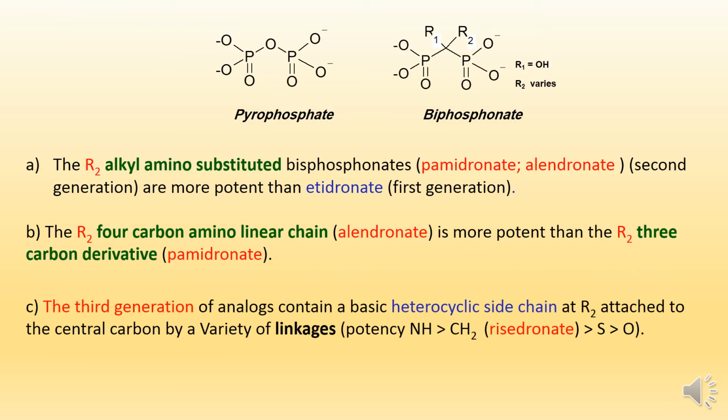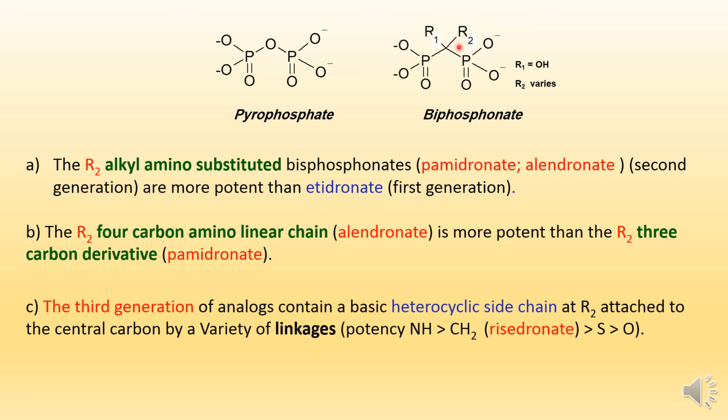Here, the structure-activity relationship is discussed. Here, the pyrophosphate and the bisphosphonate. The bisphosphonate, as we said before, has a central carbon with two functional groups, R1 and R2. R1 is OH in all bisphosphonate derivatives. R2 here differs from one drug to another.